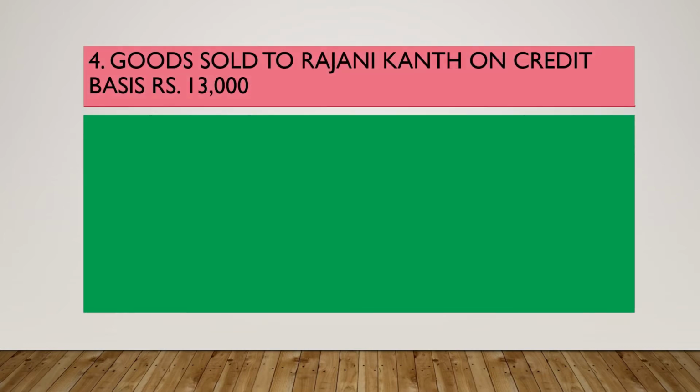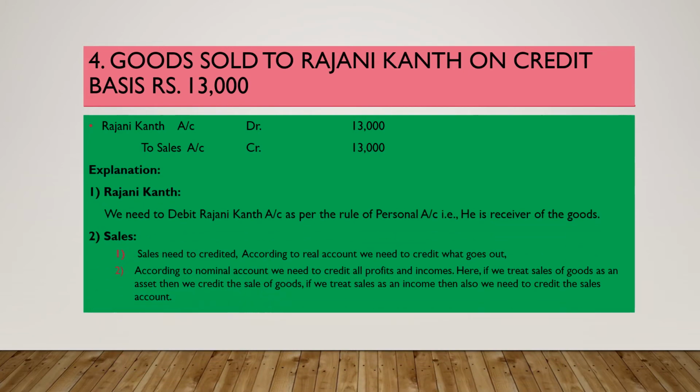Fourth transaction is goods sold to Rajanikanth on credit basis, rupees 13,000. Now let's see the journal entry. Rajanikanth account debit 13,000 to sales account credit 13,000. So we have debited Rajanikanth as per the rule of personal account. He is the receiver of the goods, so we will debit him according to personal account. And next, coming to sales, we have credited sales according to the perception of real account. We will credit what goes out. If you make a sale, goods will go out. That is the reason why we have credited the sales account.